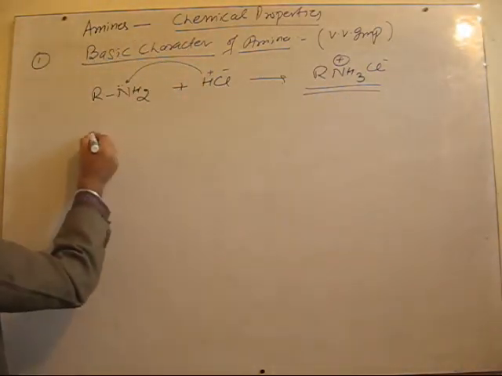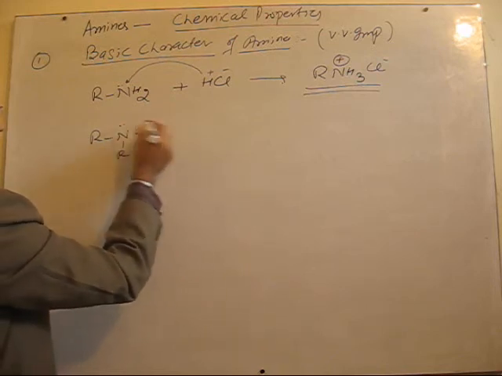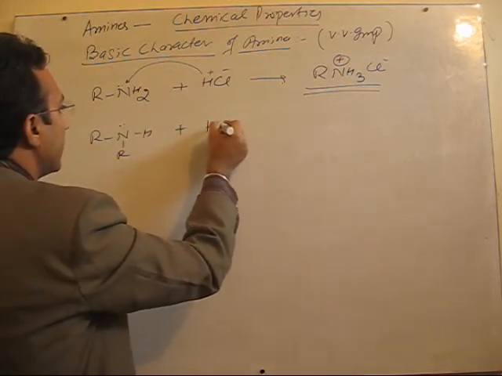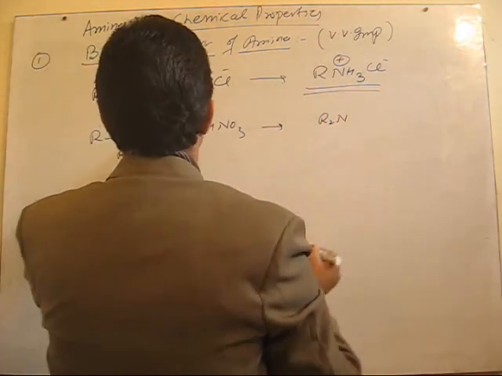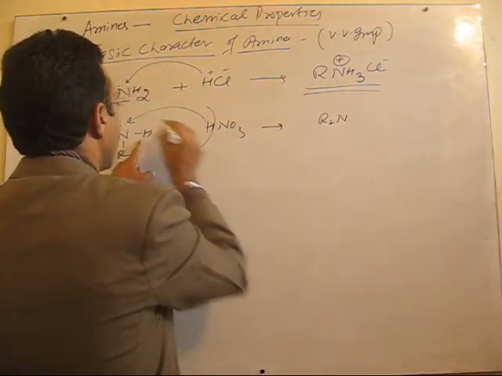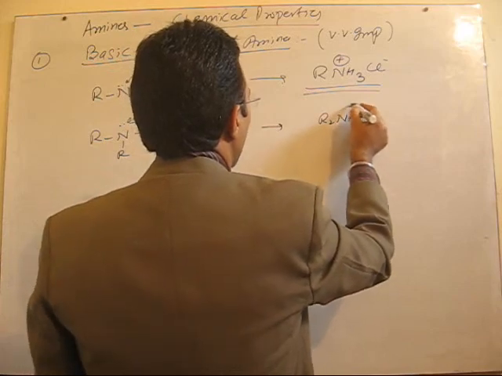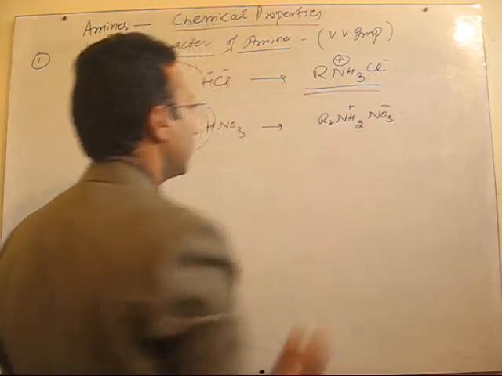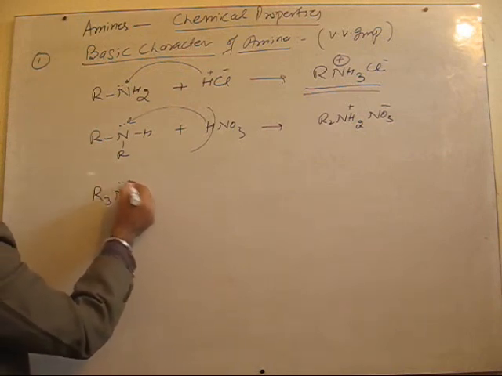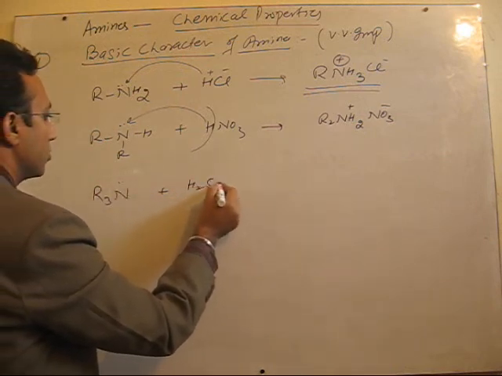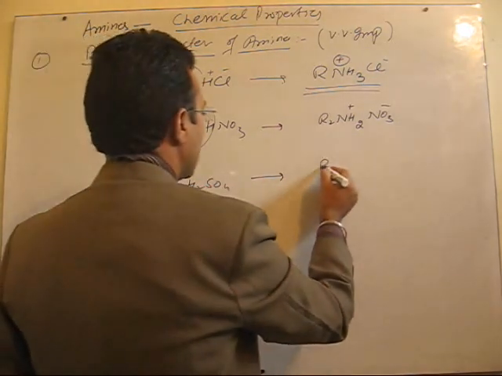Fine. This works for primary as well as secondary. Suppose I have this secondary amine, and suppose it reacts with nitric acid. Fine. Then you will get here R2NH2 positive, NO3 negative. Fine. It may be R3N, a tertiary amine can also act. Suppose the acid is now sulfuric acid. Fine. So one H is gained, so it is R3